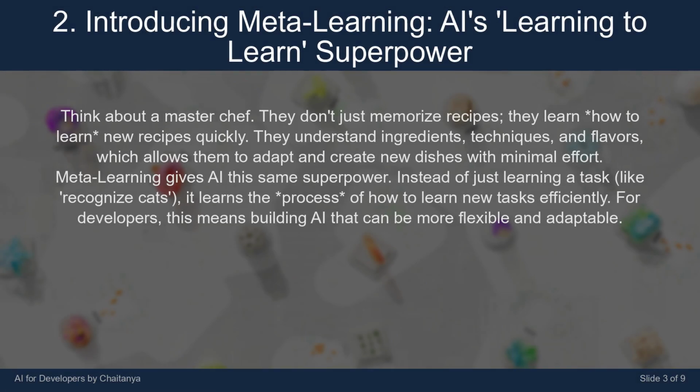They don't just memorize recipes. They learn how to learn new recipes quickly. They understand ingredients, techniques, and flavors, which allows them to adapt and create new dishes with minimal effort. Meta learning gives AI this same superpower.